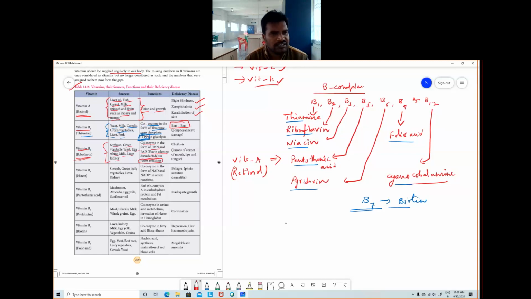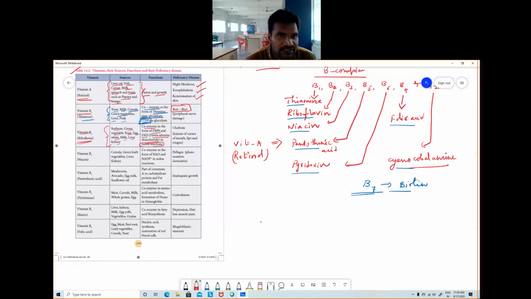So most of these B complex vitamins are acting as coenzymes. B1 is a coenzyme, B2 is also a coenzyme, B3 is also a coenzyme, B5 also has a coenzyme, B6 also a coenzyme. So most of the B complexes are acting as coenzymes only.